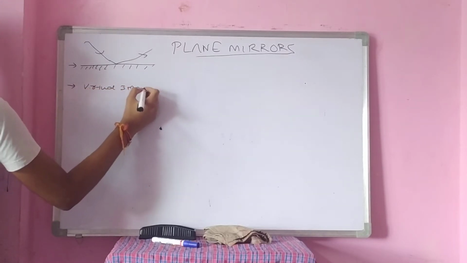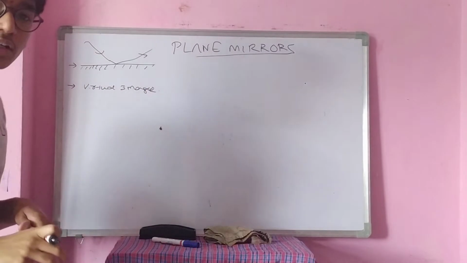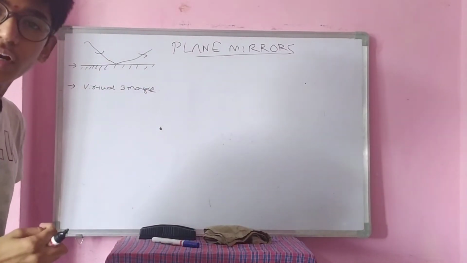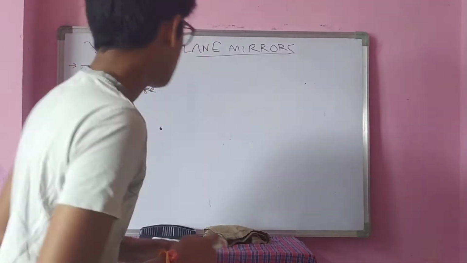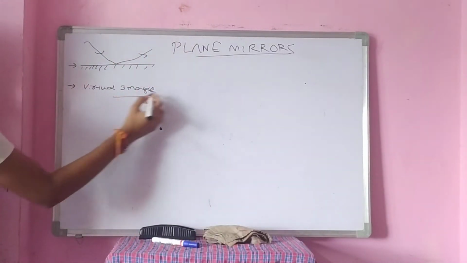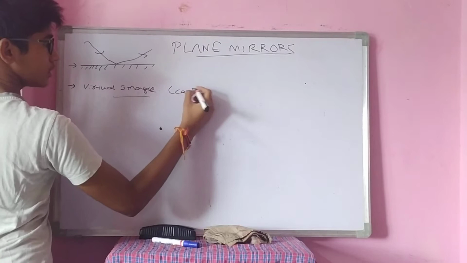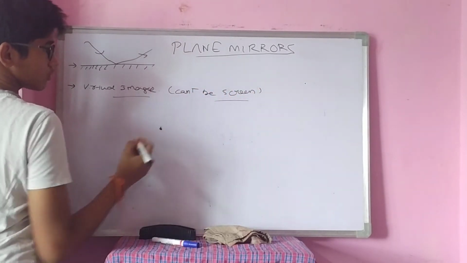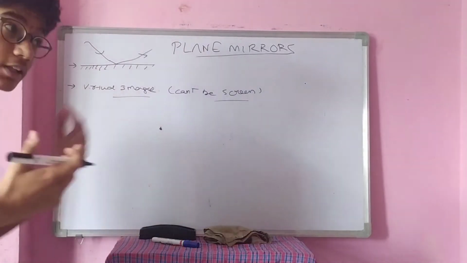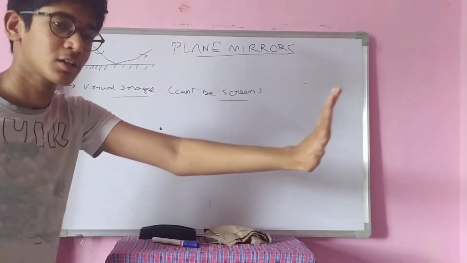What is a virtual image? The image which can't be touched or felt and also can't be caught on a screen is called a virtual image. We can't get it on the screen. We can't touch that image. We can't feel that image. Can we touch our image in the mirror? We can only touch the mirror but not the image. Right?